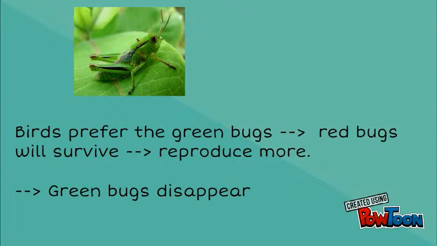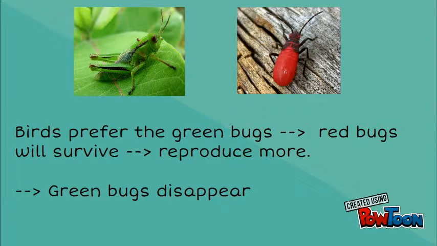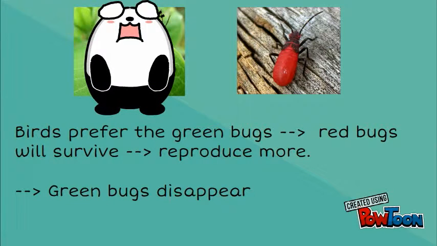There are green bugs and red bugs living in the same habitat. If the birds prefer the green ones, the red ones will survive and reproduce more. Soon, the green bugs will slowly disappear from the habitat.